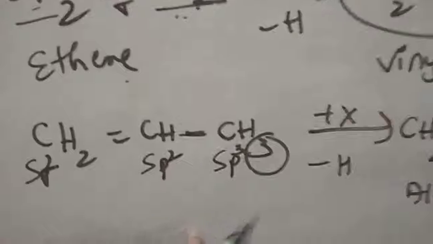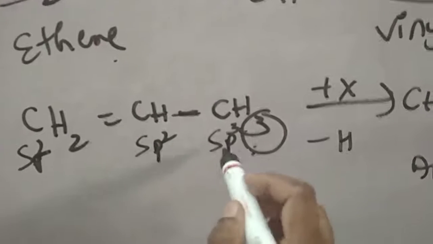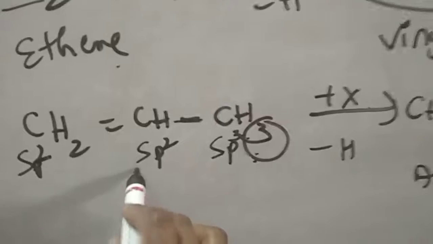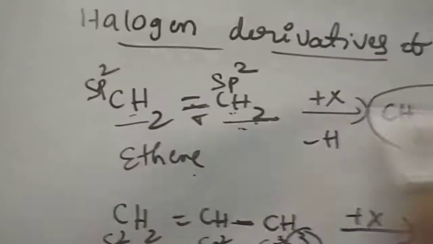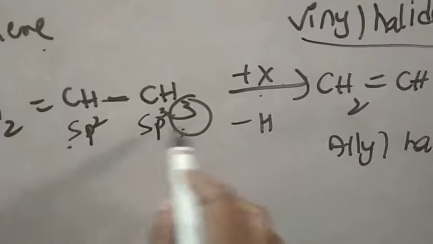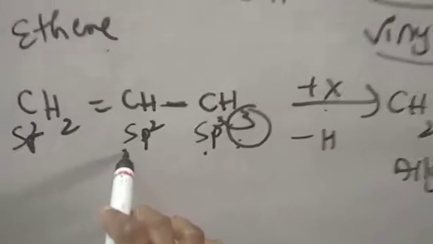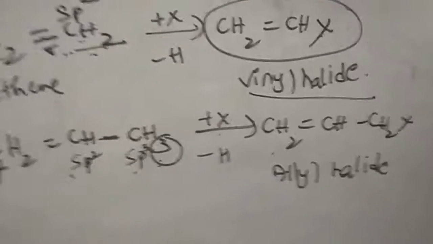What is meant by allylic? The halogen is attached to the sp3 carbon which is attached to the sp2 carbon. That is said to be allyl halide.